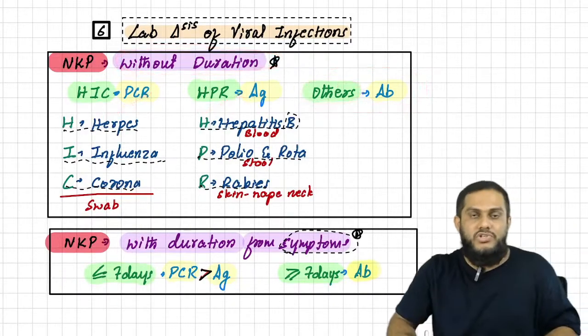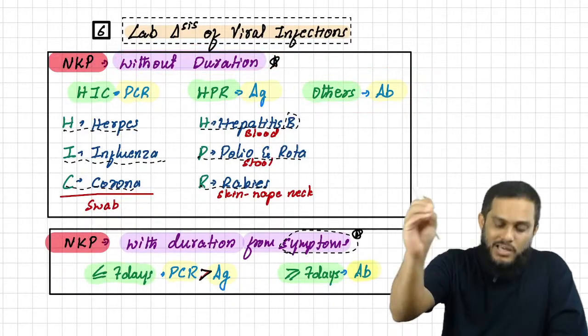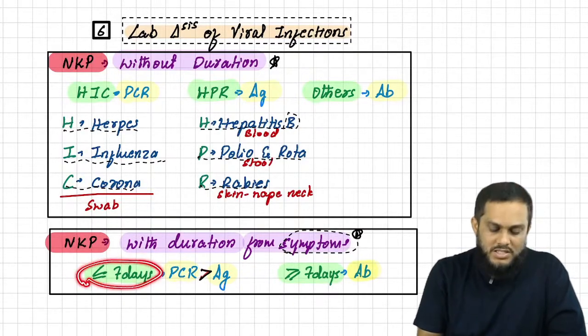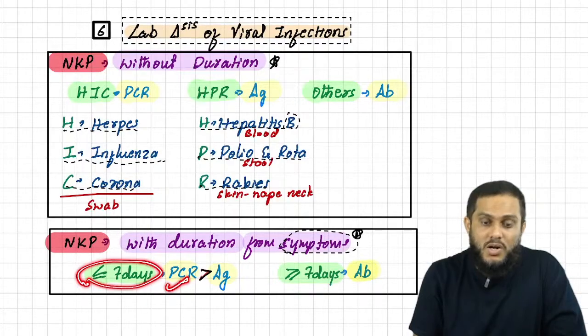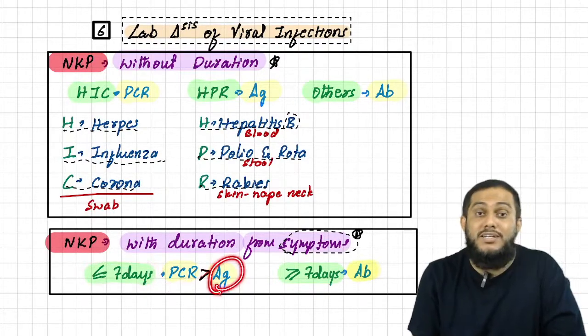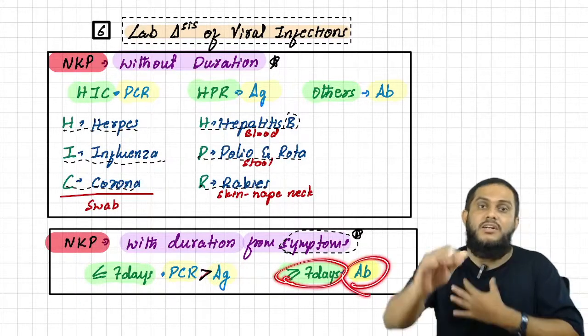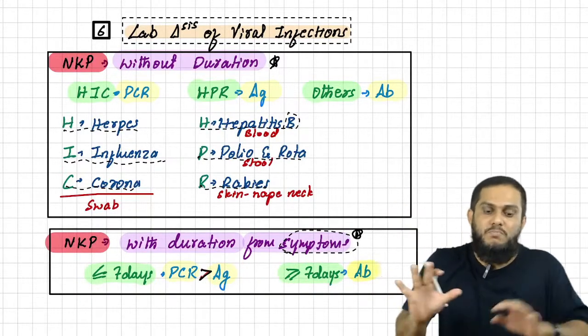Sir, duration is mentioned. How to diagnose dengue virus infection? Duration is mentioned, and duration is less than 7 days. You have to answer PCR. Sir, PCR was not there. Then you have to answer antigen. Which antigen? NS1 antigen. Sir, duration is mentioned more than 7 days. Then you have to answer antibody. Any doubts?